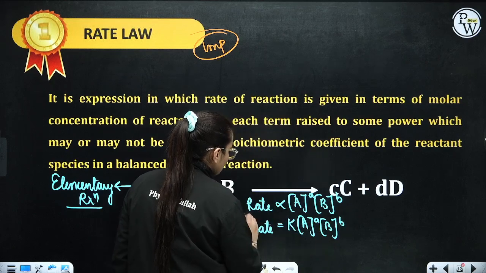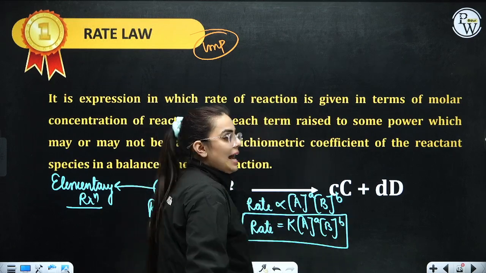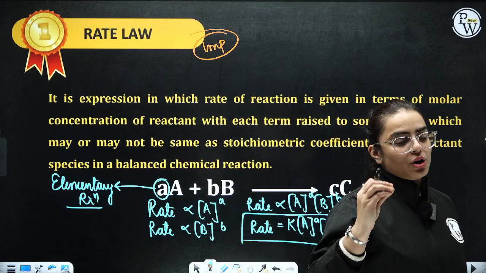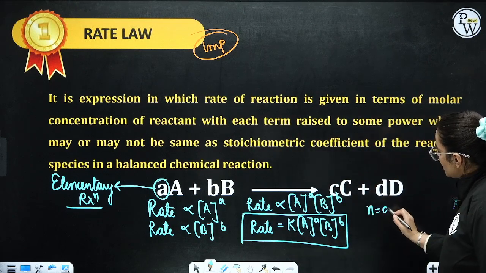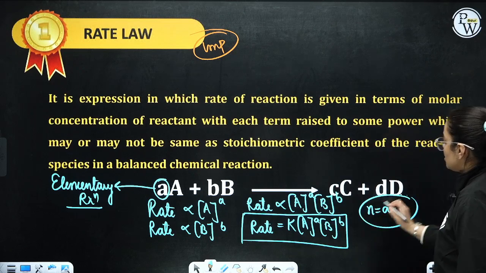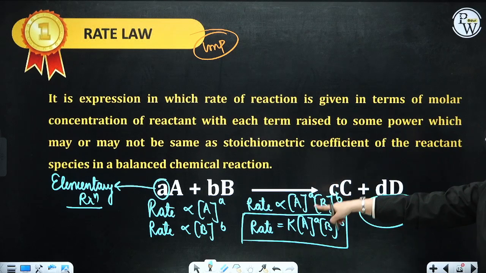So this is my rate law equation for this elementary reaction. If I ask you what is the order of A, you will say small a. What is the order of B, you will say small b. And if I ask you what is the total order, you will say small a plus small b is your total order. Now this is when I took an elementary reaction.